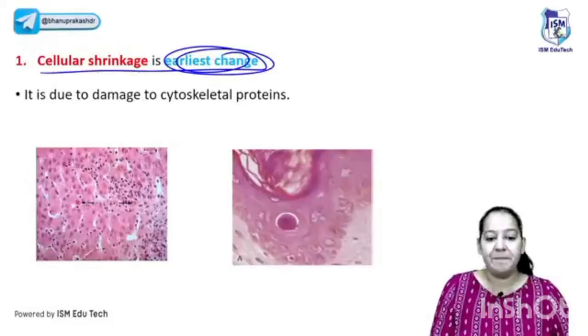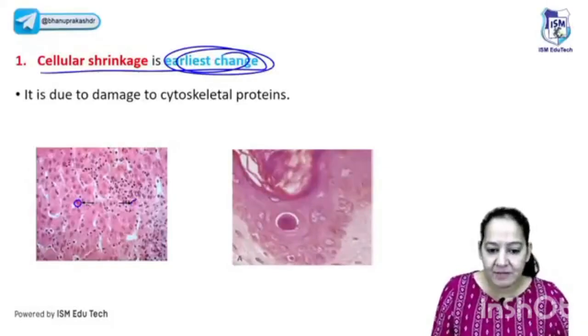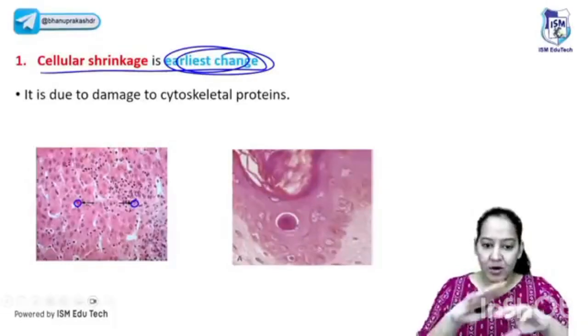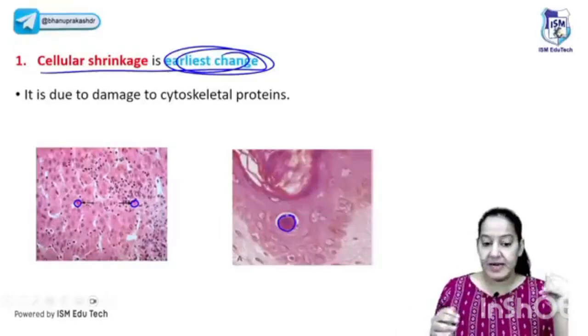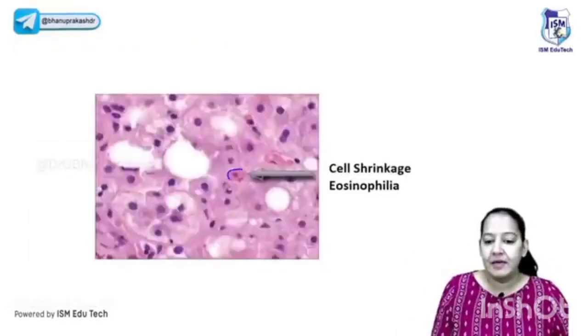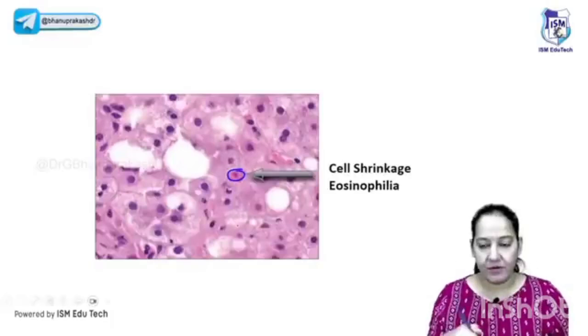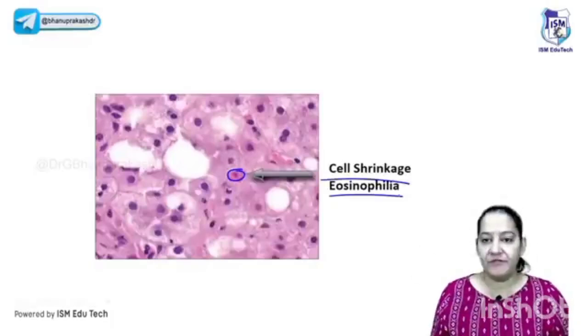Cell shrinkage is the earliest feature. Can you see in this diagram this cell which is marked with an arrow? I have highlighted the cell with blue color. It is smaller than the rest of the cells. It is more pink than the rest of the cells. So cell shrinkage is also visible and cell eosinophilia is also visible.